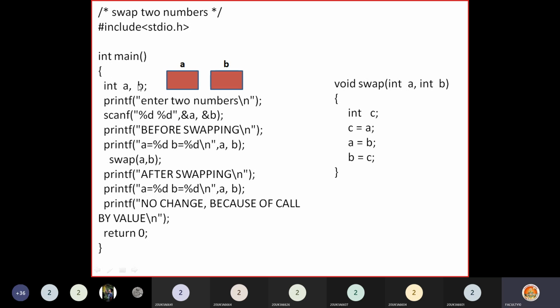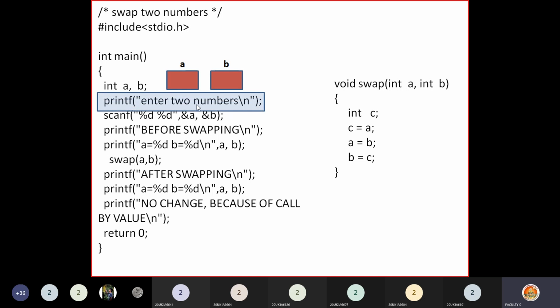Here a and b are defined inside main, that's why they are local variables to main. When this statement is executed, memory will be allocated for a and b like this, and this memory is visible only to the main function.